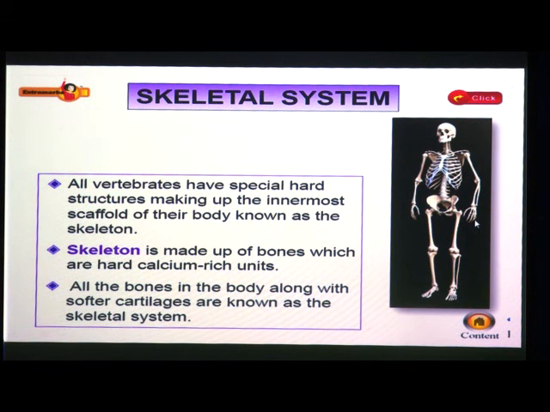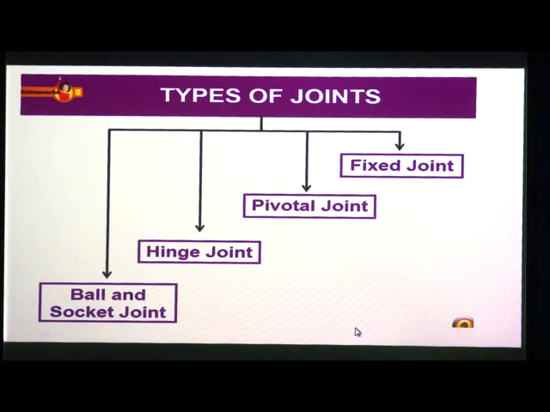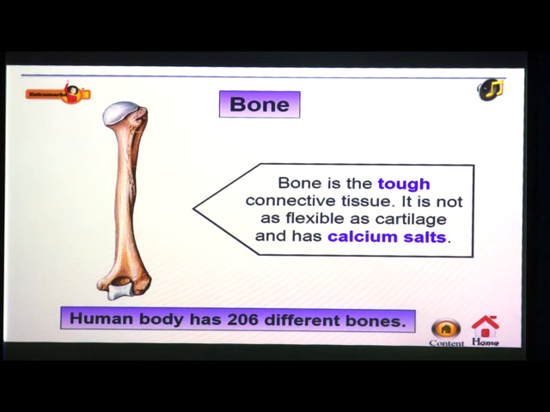So, what is the function of these bones? Let us see. Bone is the tough connective tissue. It is as flexible as cartilage and has calcium salts. This is made up of calcium. It is tough connective tissue. Human body has 206 different bones.